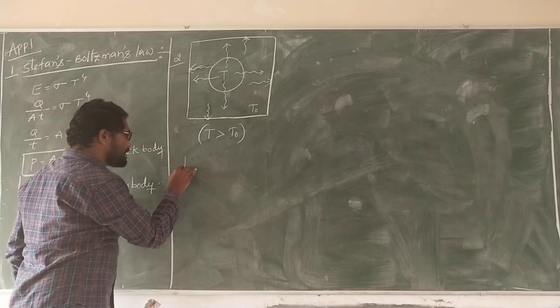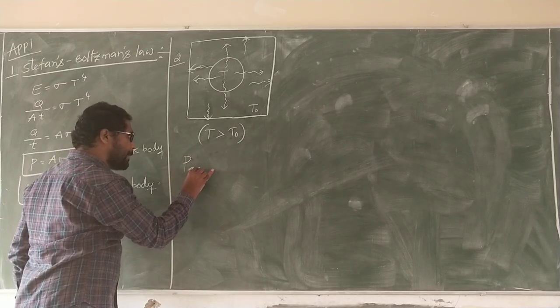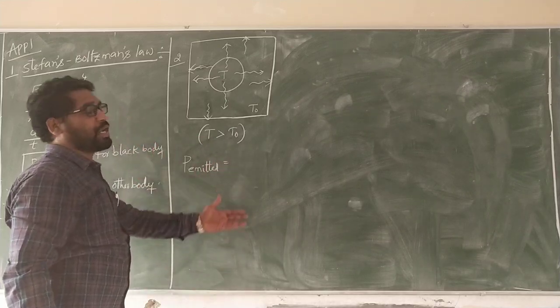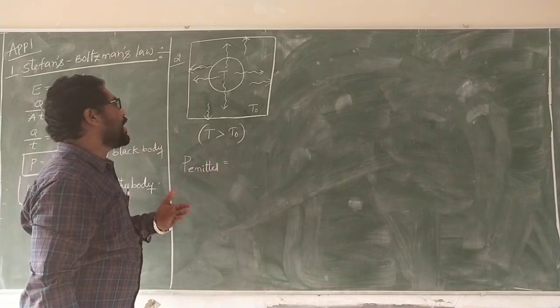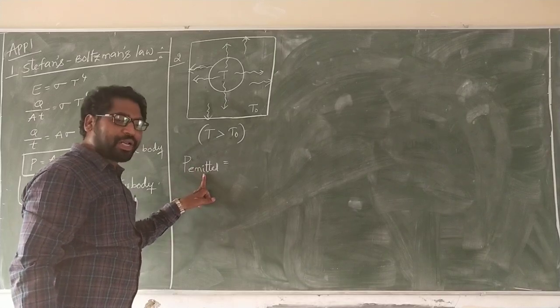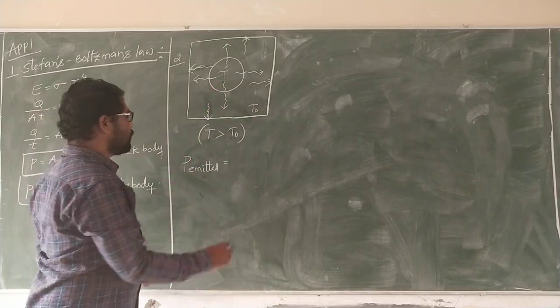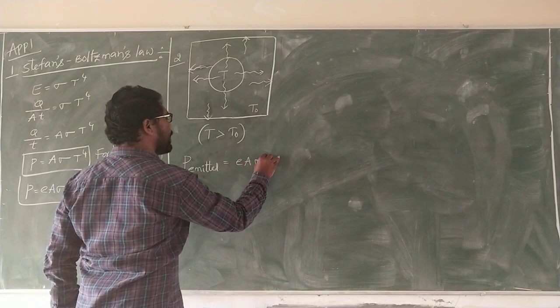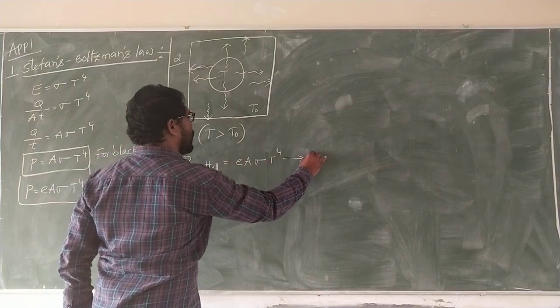What is the power emitted by the black body? We know that it is E A sigma T power 4.